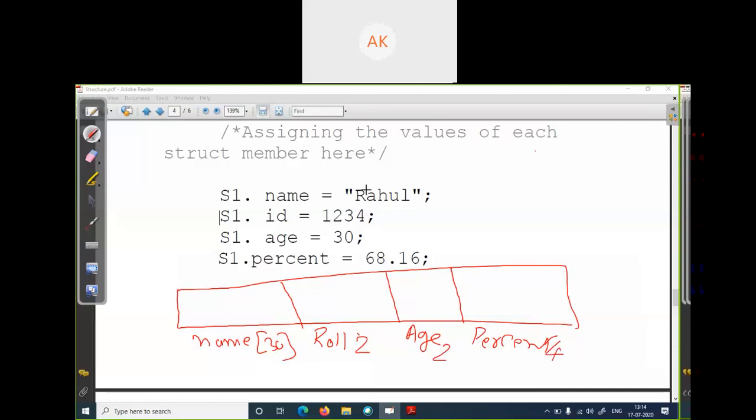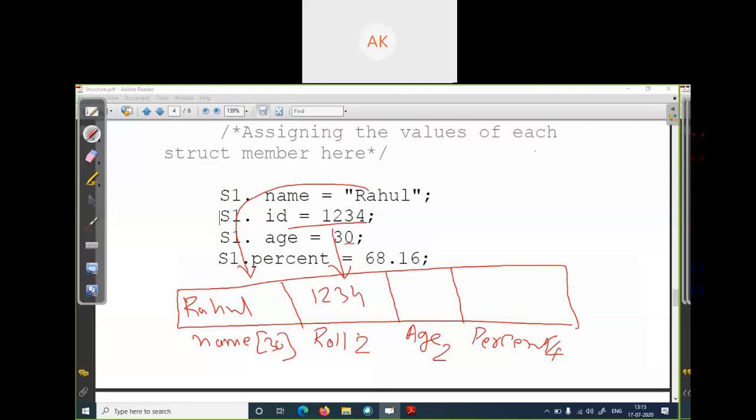Then you set the value. Name is Rahul, so just write Rahul here. The Rahul value will be stored in this memory location. Then you set the ID, and this ID will be stored at this location, 1234.